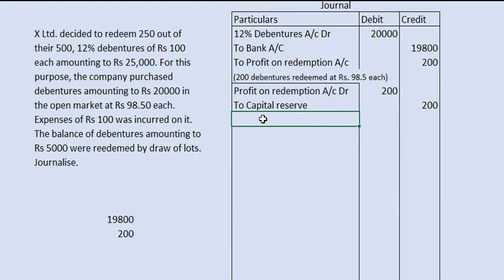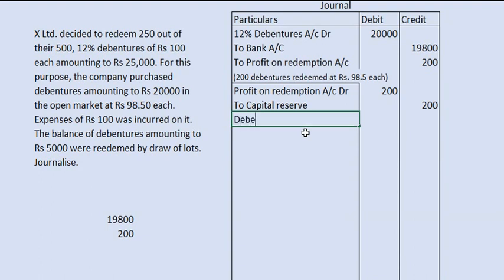Whenever we redeem debentures, we need to create a debenture redemption reserve. As per SEBI guidelines, at least 50% of the debentures is to be reserved as debenture redemption reserve before this redemption. Here there are debentures worth rupees 50,000, that means 500 debentures. So half of these is to be reserved.